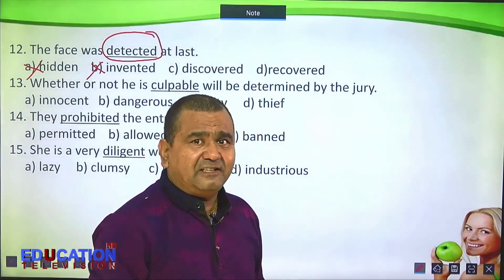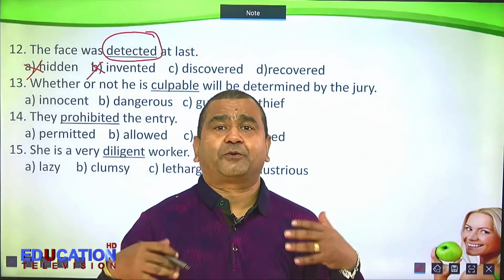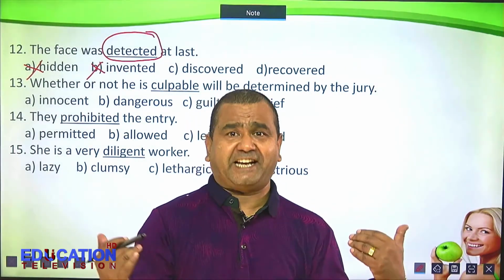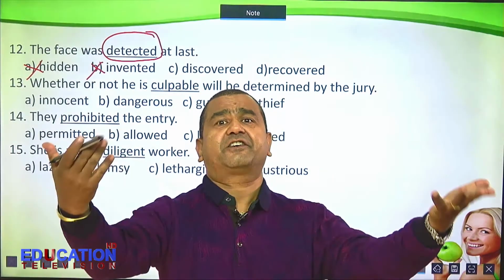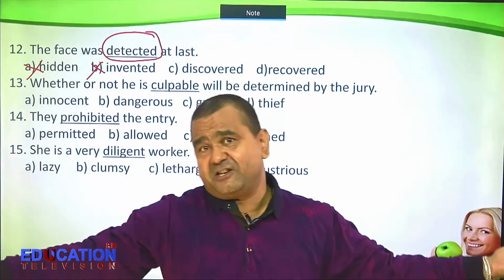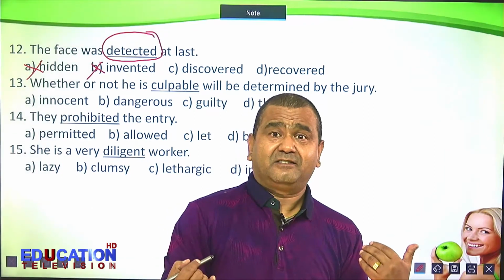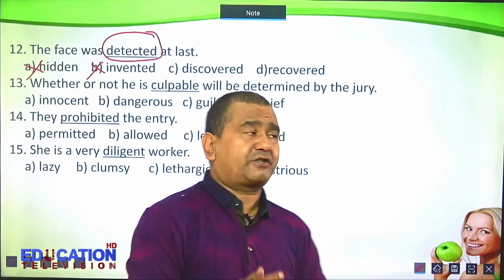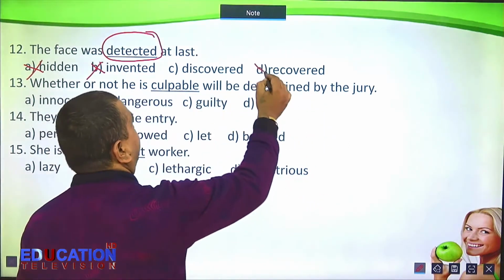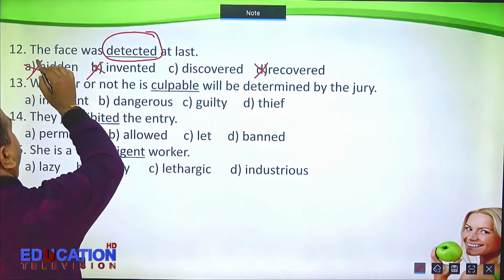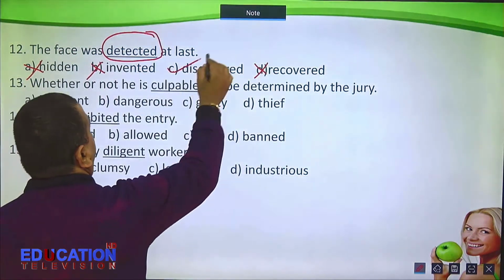Recovered. To recover means to get well. When you fall sick, you can recover later on after medication. So recover means to feel better, to get rid of sickness. This is also not correct. So the correct answer is the face was discovered at last.